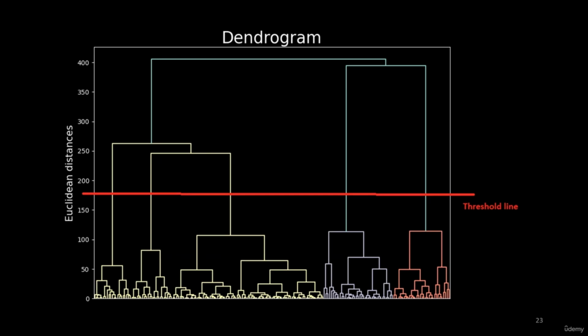So in this lecture, you see the dendrogram can be complex and large, and it could be difficult to select a threshold line on a dendrogram. After selecting a threshold line, it could also be confusing to select the optimal number of clusters. To solve all these problems, we have a metric known as Silhouette score to evaluate the performance of hierarchical clustering, and we will study this metric in the coming lectures of this section.